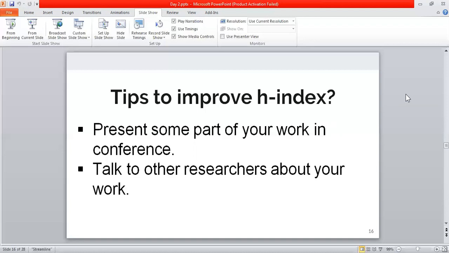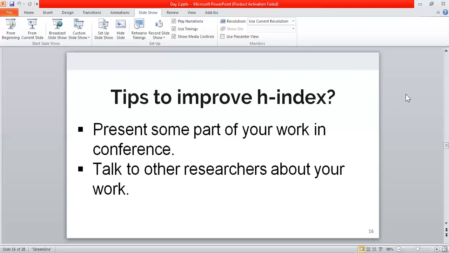And once you get a citation, it will ultimately lead to improving your h index. So this is how presenting your work in a conference will help you to improve your h index.